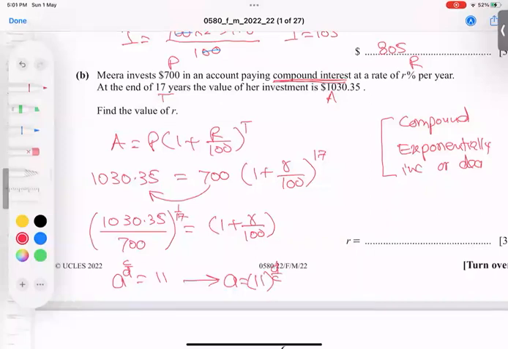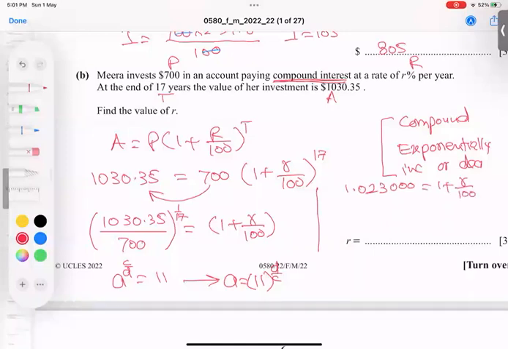And after this, this one will be subtracted from the total. So let me calculate 1030.35 divided by 700, and to that answer I take the power 1 divided by 17. I'm getting 1.023, with triple zeros, equals 1 plus R over 100.